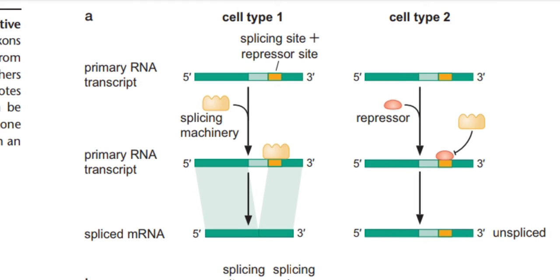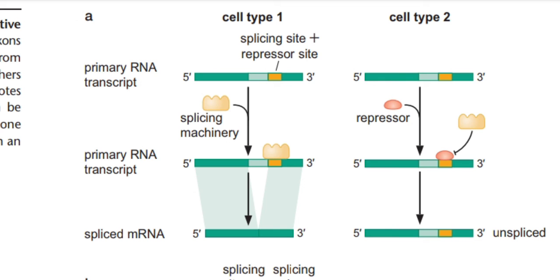In the same figure A, on the right, the mRNA's repressor site has been bound by a repressor, and the repressor prevents the splicing machinery from proceeding, and thus that RNA remains unspliced.